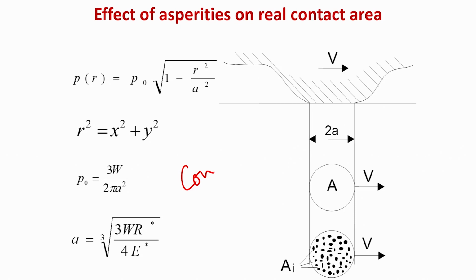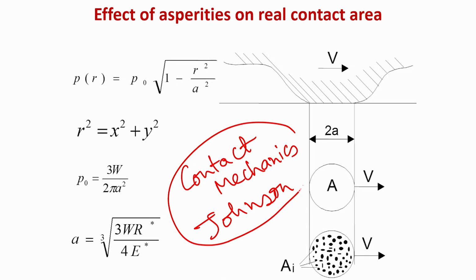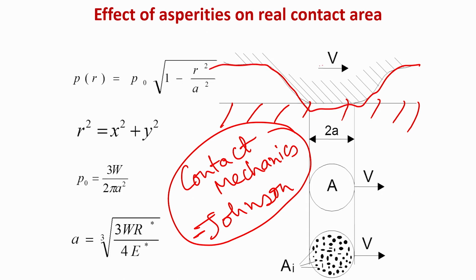Now comes contact mechanics. As I said in the first lecture, Kenneth Johnson's book is the Bible of contact mechanics. So, you can very well see Ken Johnson's book about contact mechanics. What is being shown here? This is a nominally flat surface and this is one of the rough surfaces. This goes in relative motion V, and this is pressed with a load P, or W as a load. Okay. So, you can see this is replaced by W.